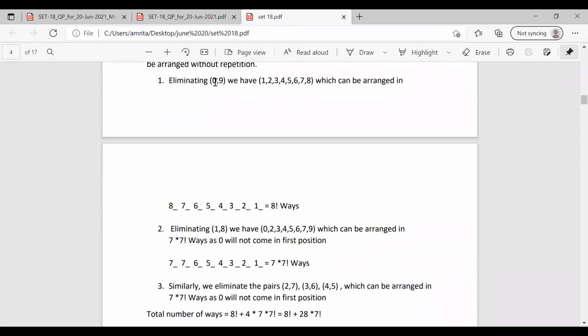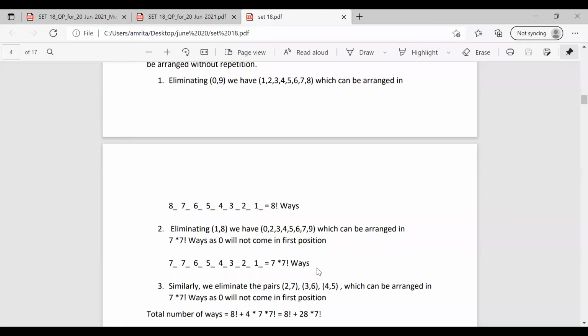In the first case, we were eliminating 0 and 9. So we have the number of ways as 8 factorial. In the second case, we eliminate the 1, 8 pair. So we have 0, 2, 3, 4, 5, 6, 7, 9 as the digits with us. So in this, 0 will not come in the first position. So the number of ways in which the digits can be arranged to form an 8-digit number is 7 into 7 factorial.